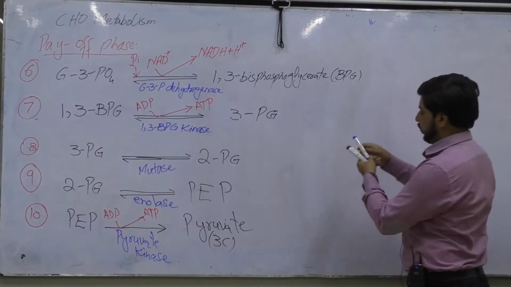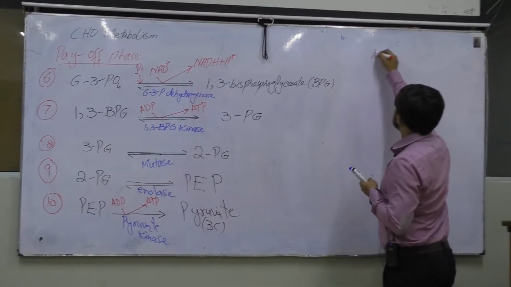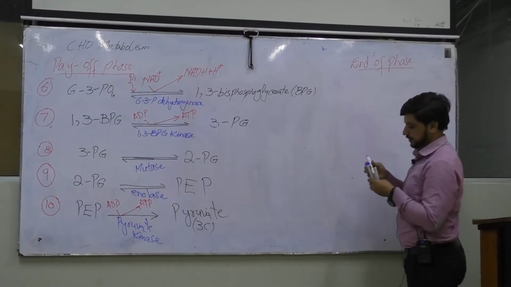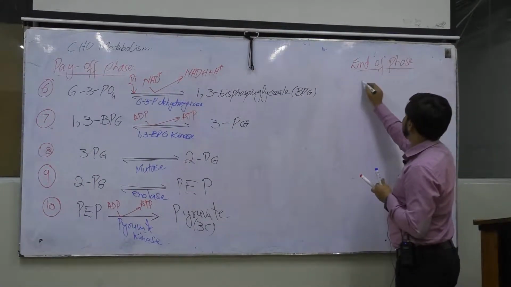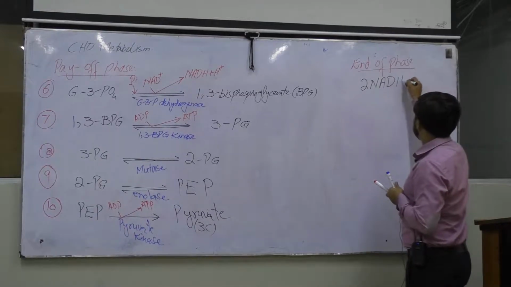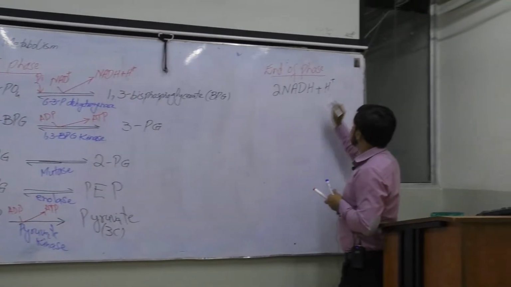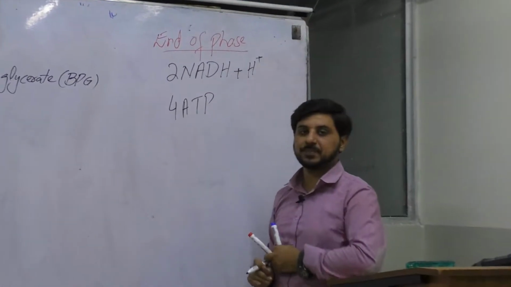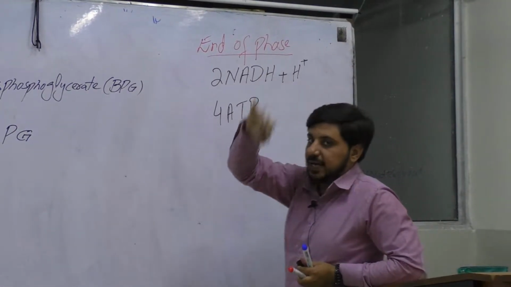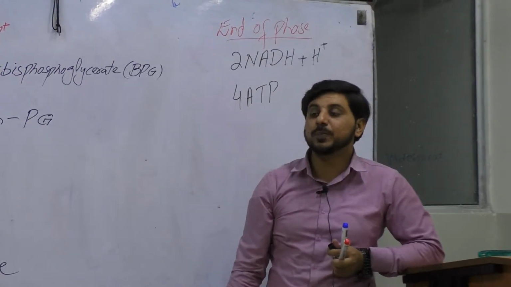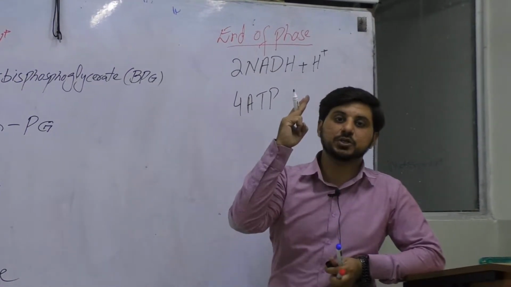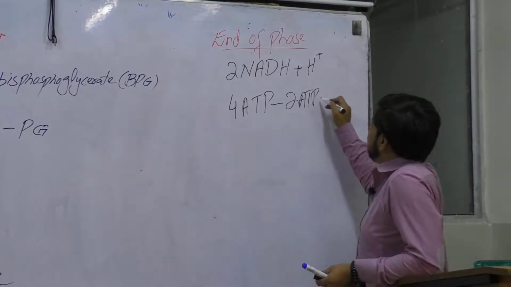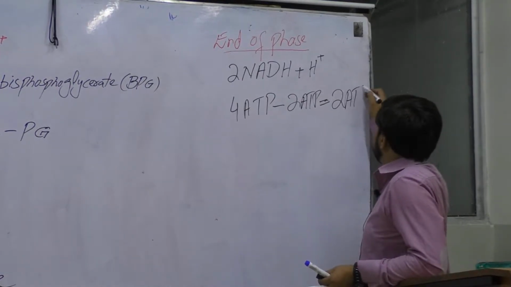So at the end of this phase, we can say that we have 2 molecules of NADH2 and we have 4 molecules of ATP. And in the start, in the investment phase, how many molecules of ATP have we invested? We have invested 2 molecules of ATP. So simply we will subtract 2 molecules of ATP and we will get net 2 ATPs.